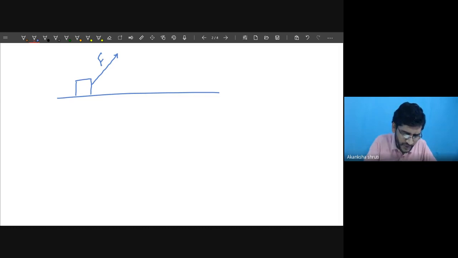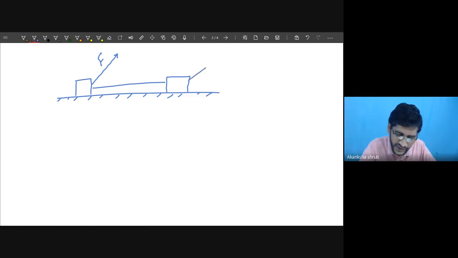What you will observe? You will observe that the car will move along this horizontal surface. Students, while considering this horizontal surface, we should be careful. May this object have now moved to the new position, this one. I am saying this is the new position where still the force F is active.